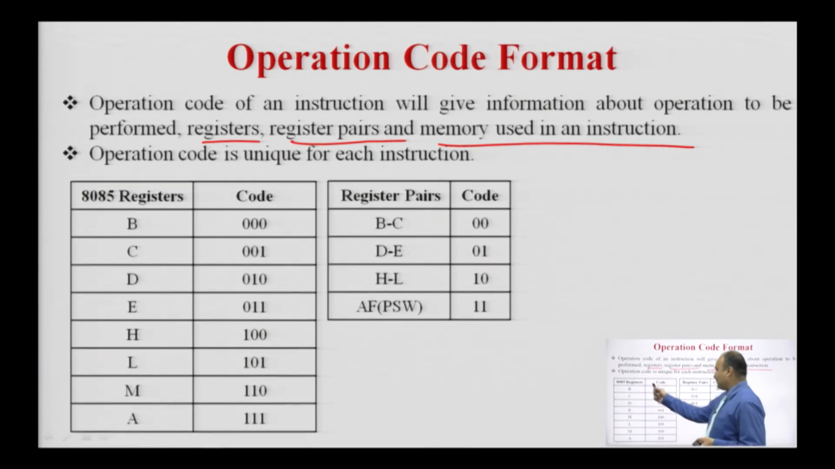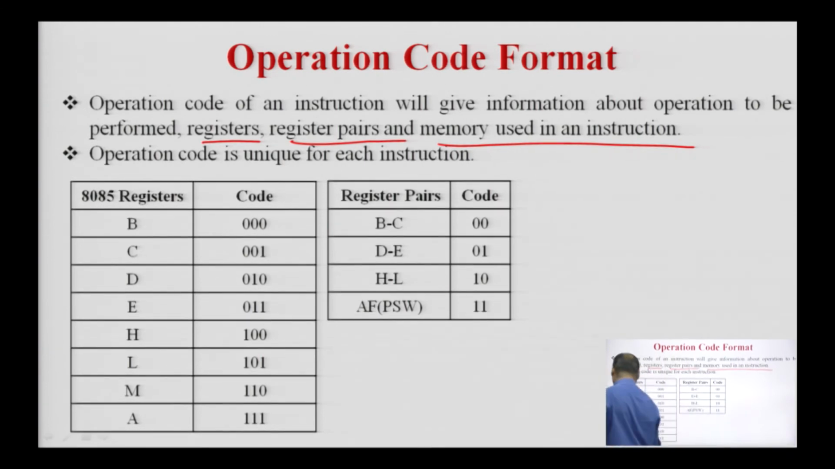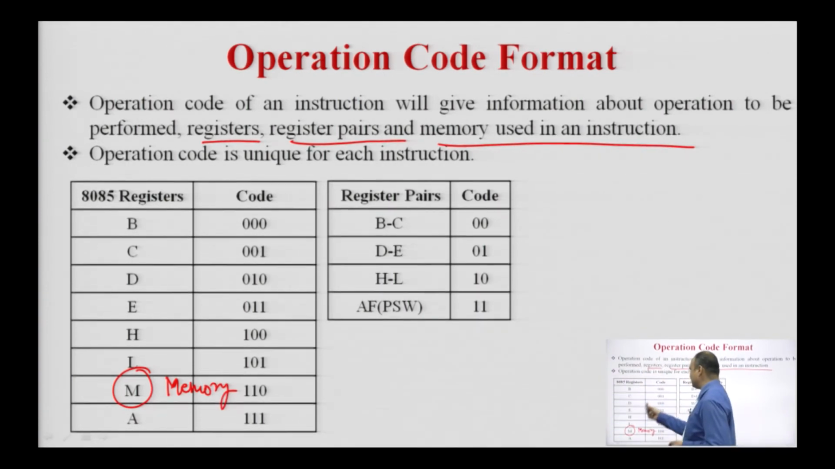These are the operation codes of the general purpose registers. For register B, the code is 000. For register C, the code is 001. For register D, the code is 010, which is a binary combination. For register E, the code is 011, for register H, 100, and for register L, the code is 101. This M indicates memory, and the code for memory is 110.